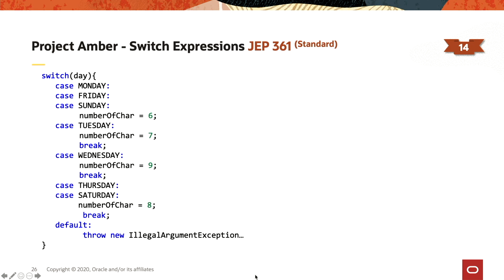Let's switch to switch expressions. What you see here on the left side is a switch statement that you have probably used for many years. There are multiple issues with that one. The first one is that if you look at Monday, Friday, and Sunday, there's no break. That means that as soon as we hit one of those cases, it will fall through until it hits a break.